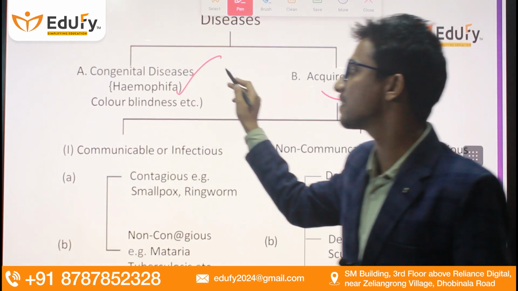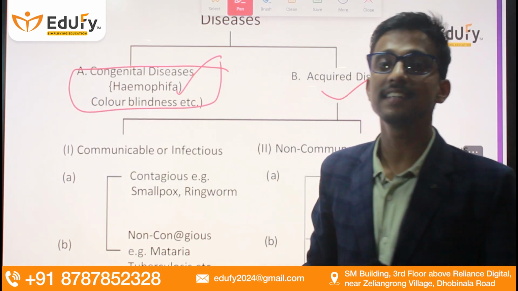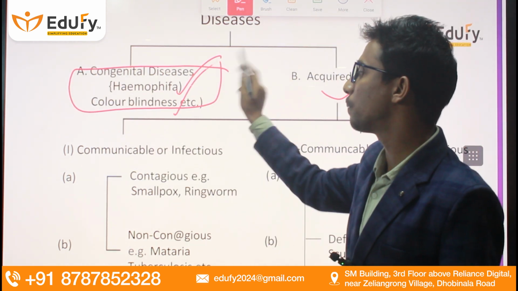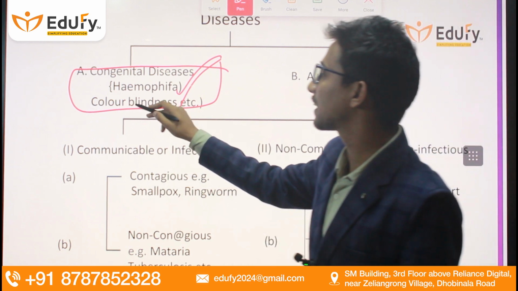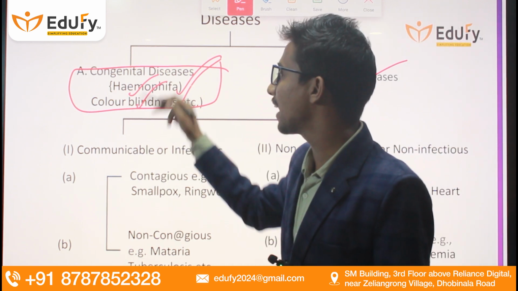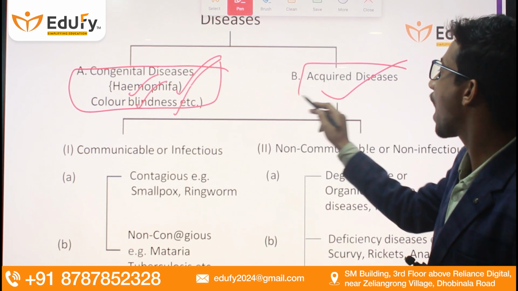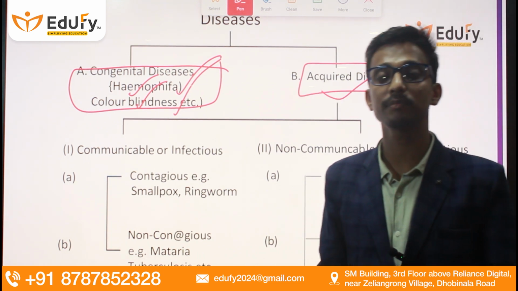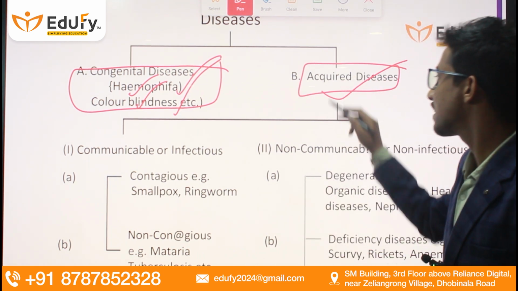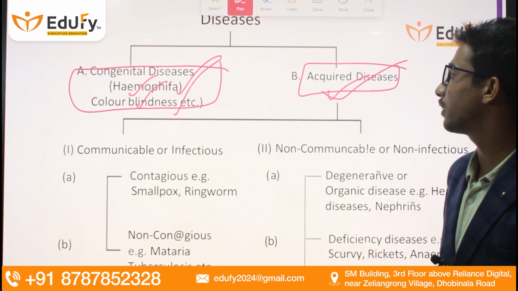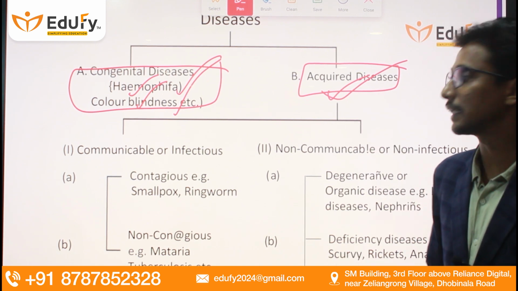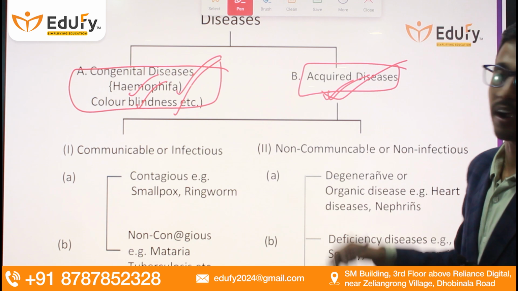Congenital diseases are diseases we get by birth, such as color blindness, hemophilia, etc. But after birth, whatever we acquire from the environment, from our surroundings, is known as acquired disease.